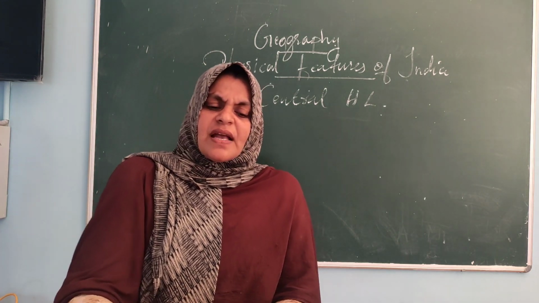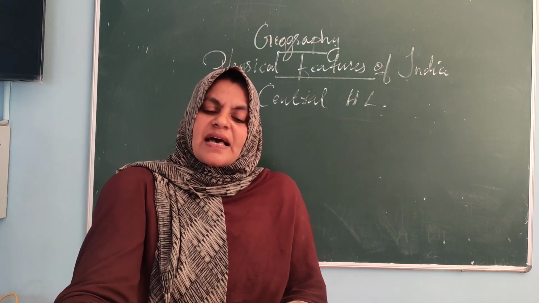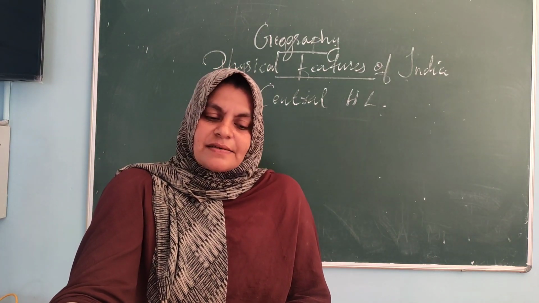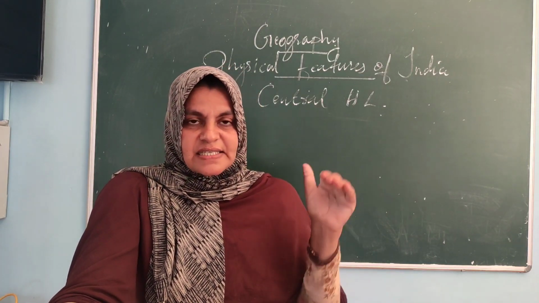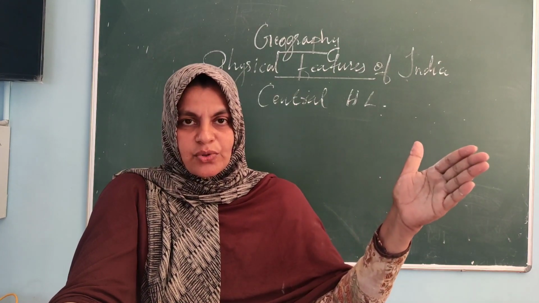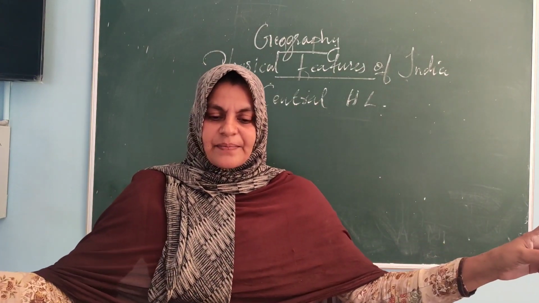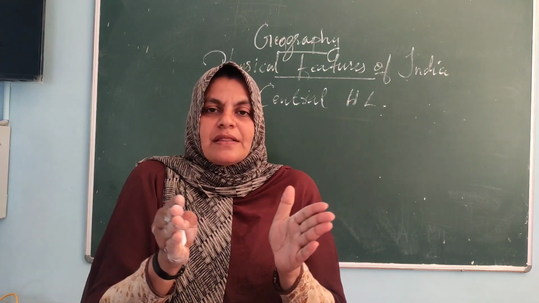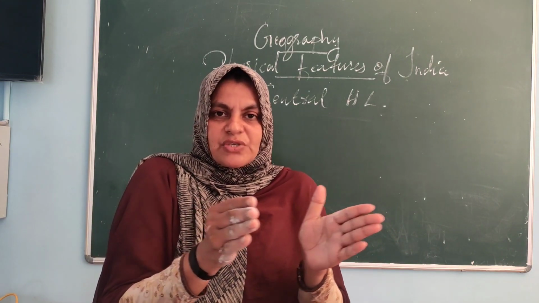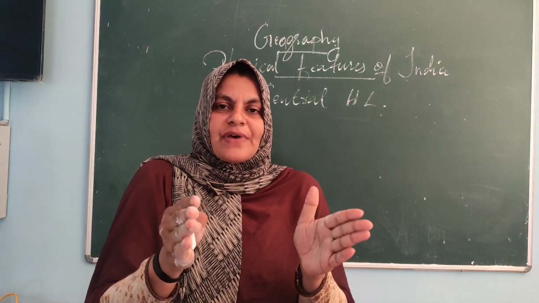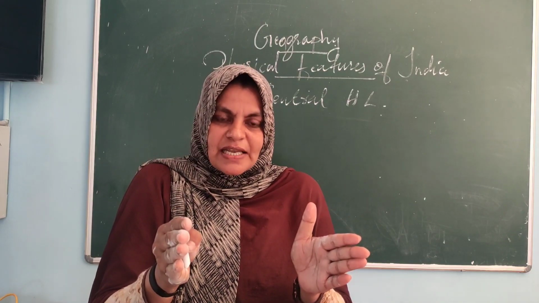Then, the Central Highlands are wider in the west. Understood? As we go to the west side, it is wider, and narrower in the east. When we are moving to the east side, it is narrower. What is the speciality?